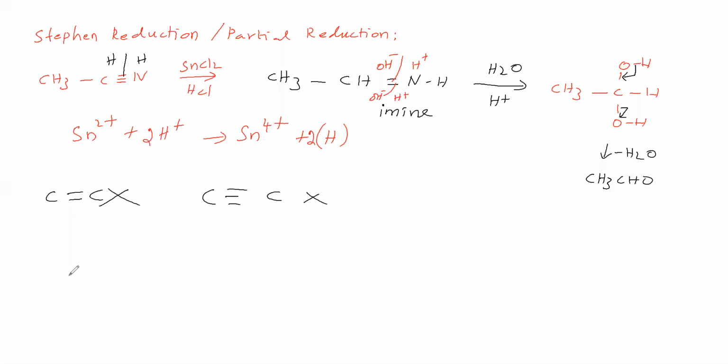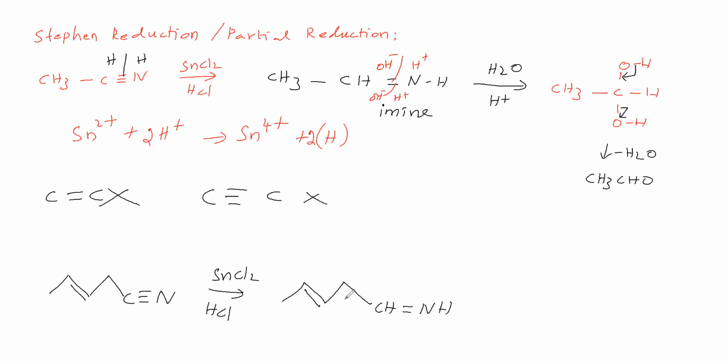Now we will see one reaction. We'll take one reactant, here a double bond is there, here CN is there. Now we will treat this with stannous chloride and HCl. What is the result? CN is converting into CH double bond NH. The CC double bond is not affected. Cyanide is converted into CH double bond NH.